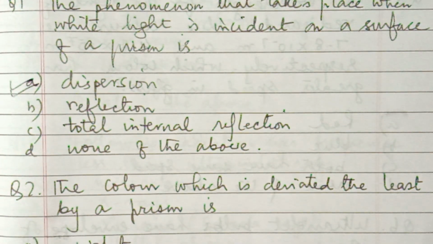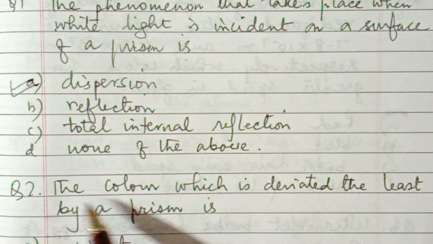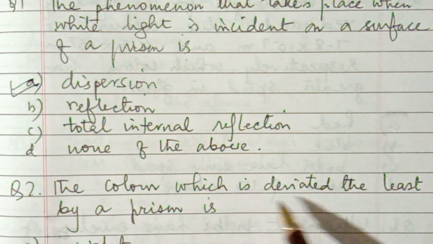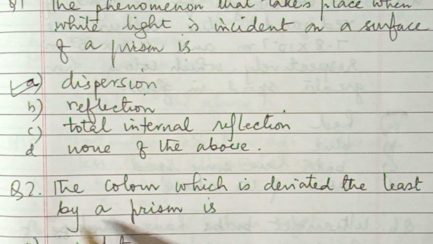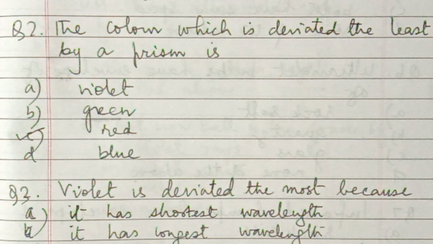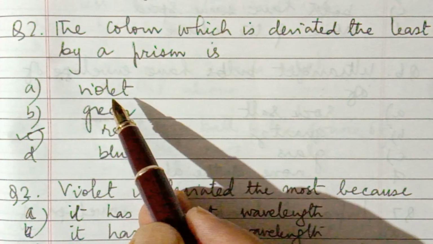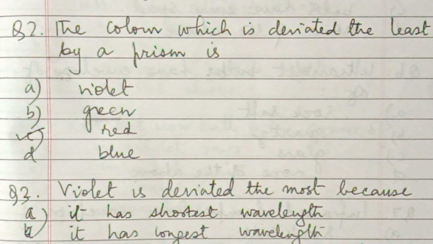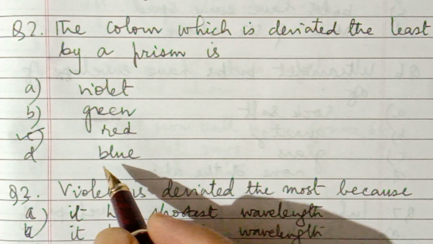The second question is: the color which is deviated the least by a prism is, so which color is deviated the least? The options are violet, green, red and blue.